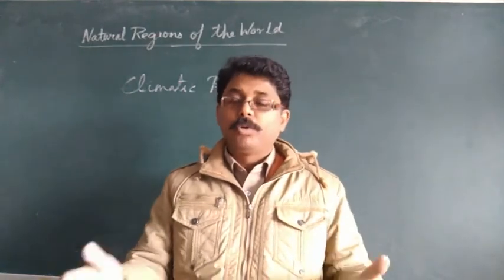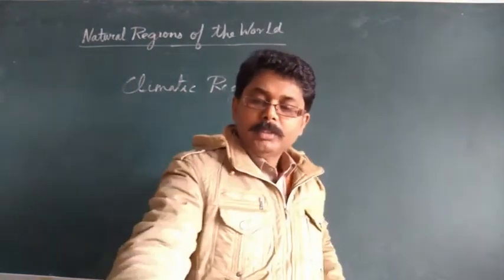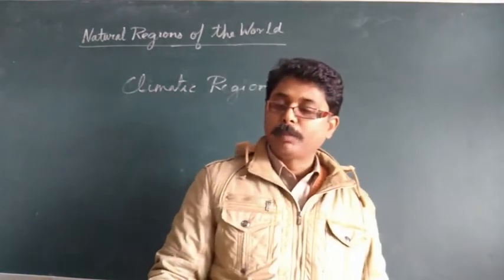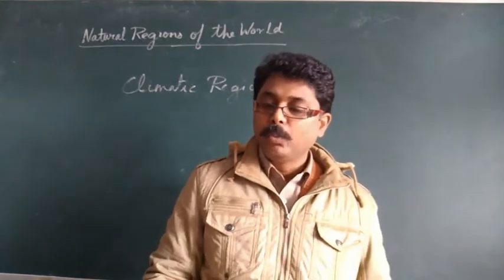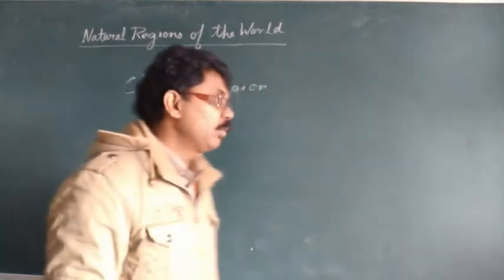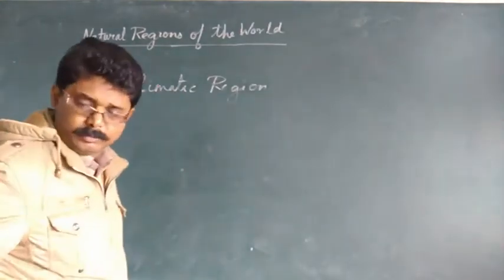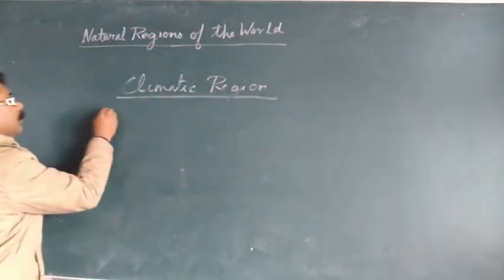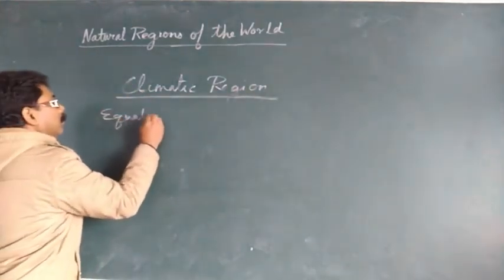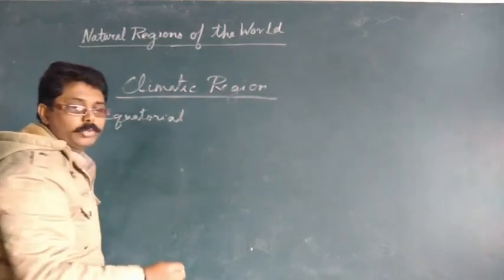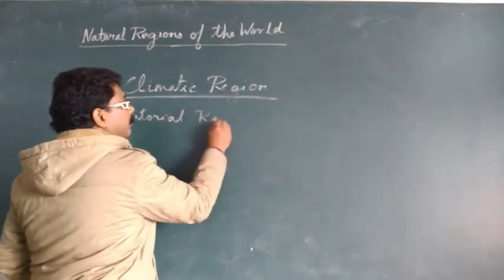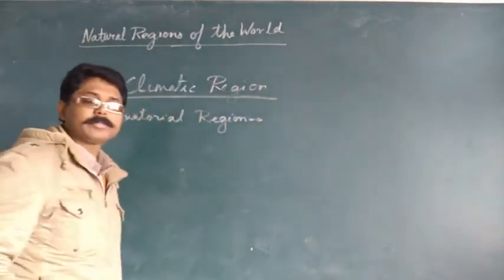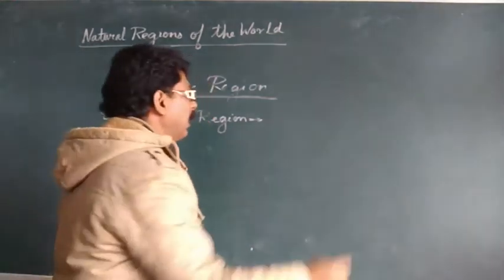So open your book, all of you, and if you see the equatorial regions in your book, they are also known by some different names, like tropical wet climate or tropical rainforest climate. First of all we are going to see the Equatorial Region. That is also known as what? They are also known as tropical wet climate.